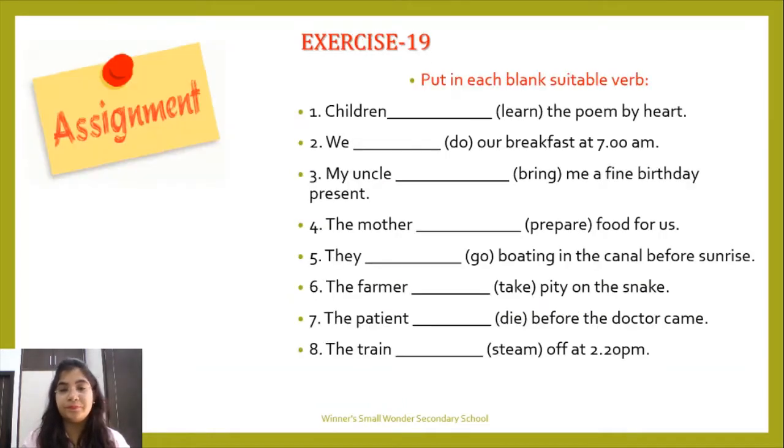The exercise, once again: you have to put a suitable verb in each blank. The suitable verb includes your helping verb, the auxiliary verb, as well as your main verb. So you have to complete these sentences according to the rule. Please do all these 8 questions in your notebooks.